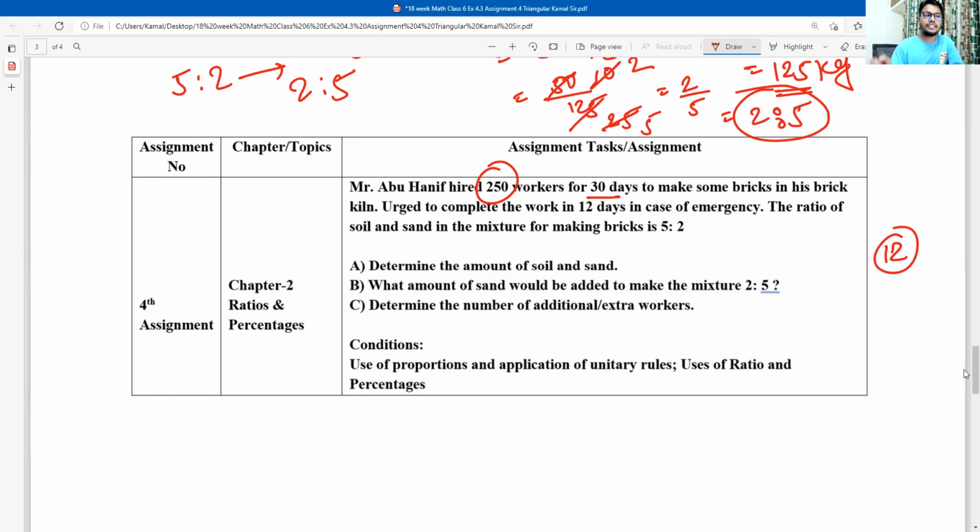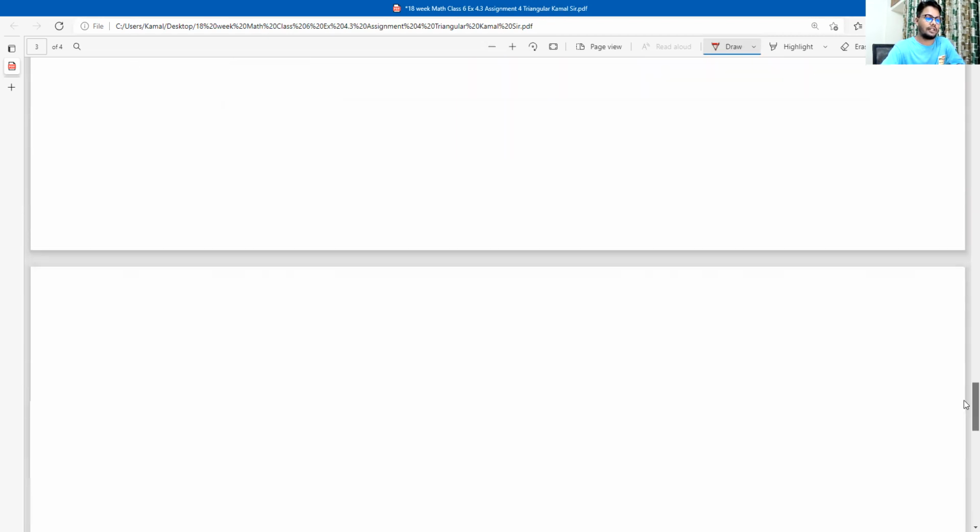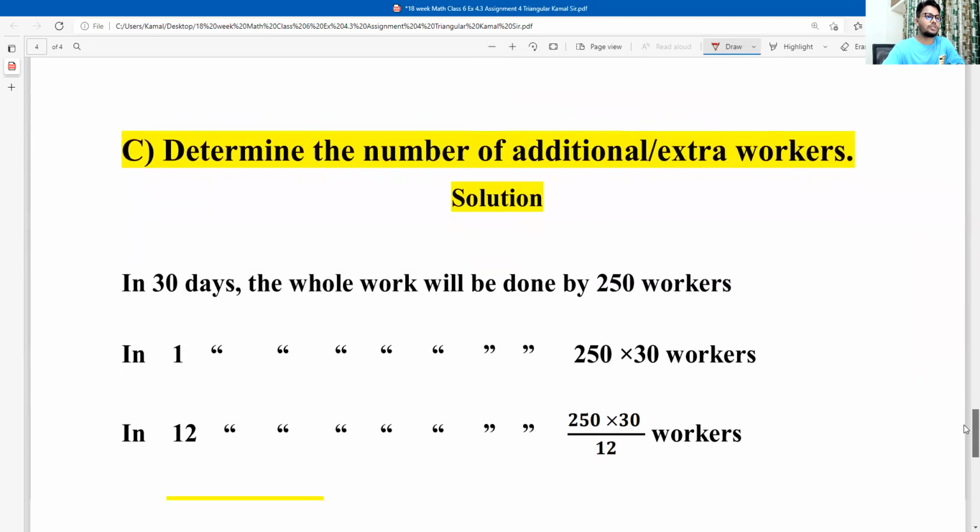Definitely, as days are reduced, the number of workers will be increased because the relation is inversely proportional. If labor is increased, the number of days will be decreased. If the number of days is increased, we can reduce the labor. So that is the opposite relation between days and labor. Now our requirement is to find the number of extra labor if we complete the work in 12 days.